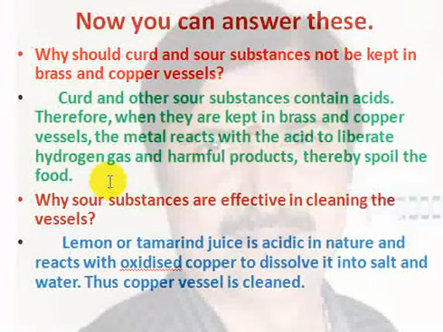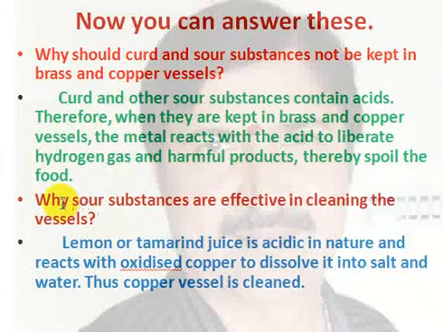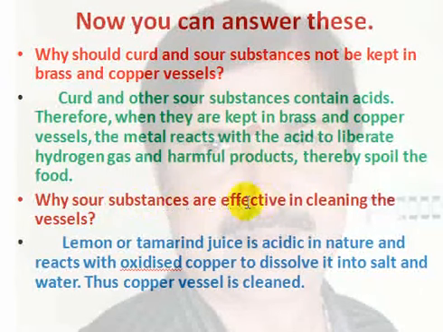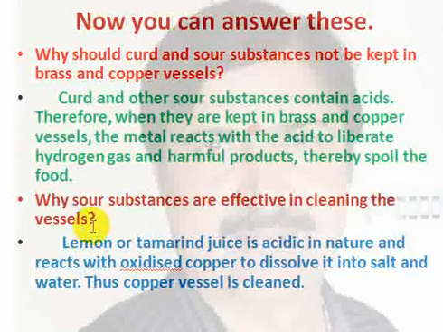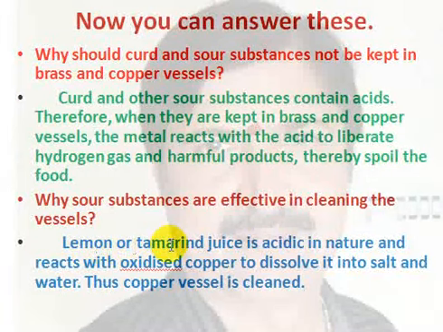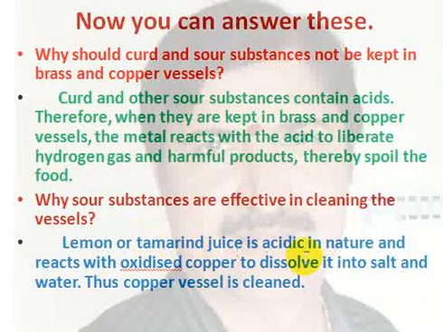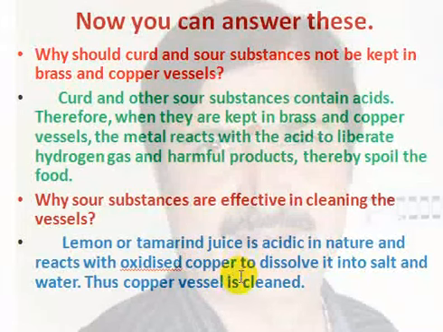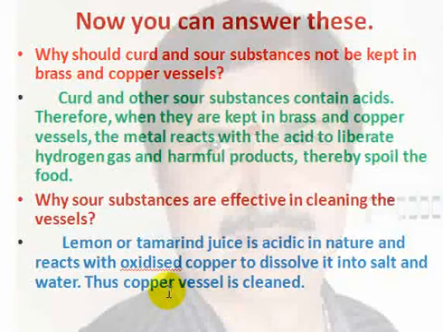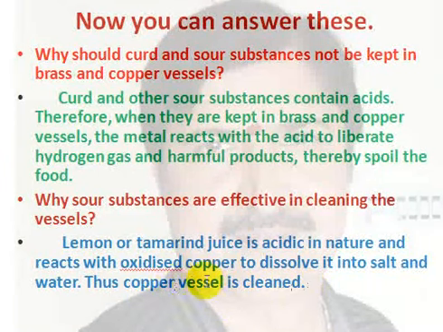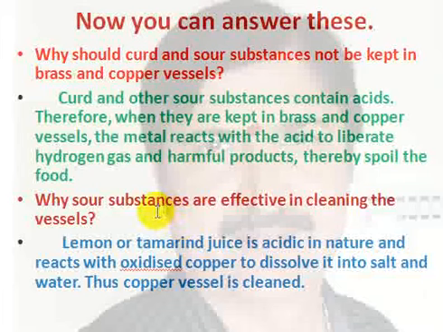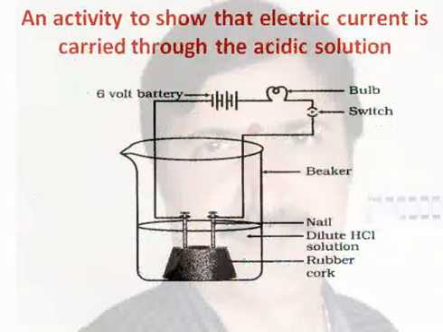Okay. Now let us go to the next question. I hope we can answer this question very easily. Why are sour substances effective to clean vessels? For cleaning metal vessels, we use lemon juice or tamarind juice because they are acidic in nature. So they react with the oxides of metals and dissolve them, and they produce salt and water. Thus copper vessels or other metal vessels become clean when we apply sour substances over them.